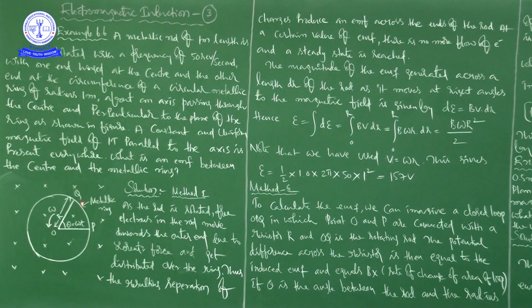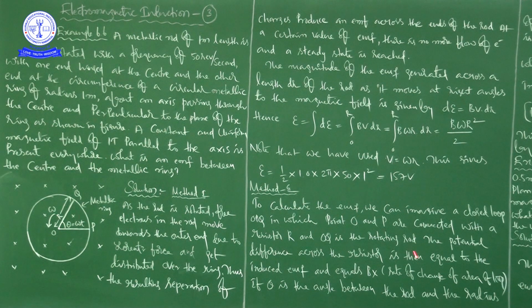Now the potential difference across the resistor is equal to the induced EMF, and also equals B into the rate of change of area of the loop.